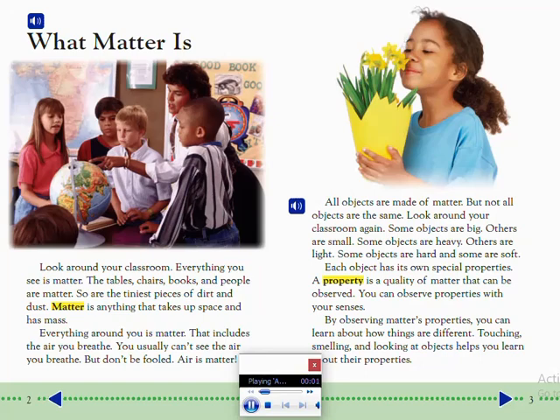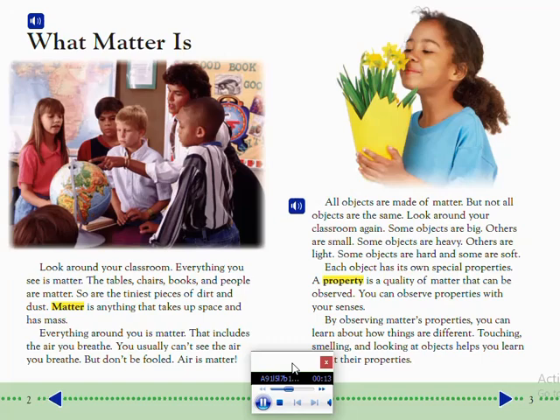What is matter? Look around your classroom. Everything you see is matter. The tables, chairs, books, and people are matter. So are the tiniest pieces of dirt and dust. Matter is anything that takes up space and has mass.